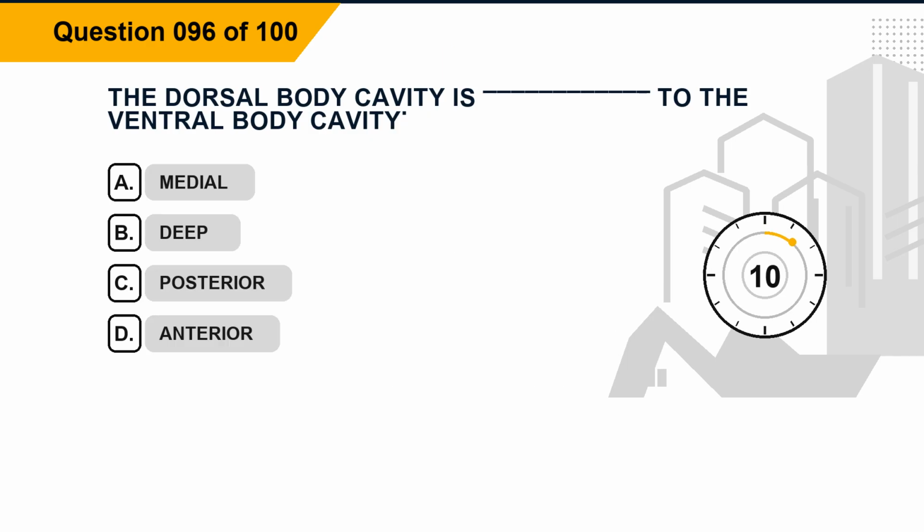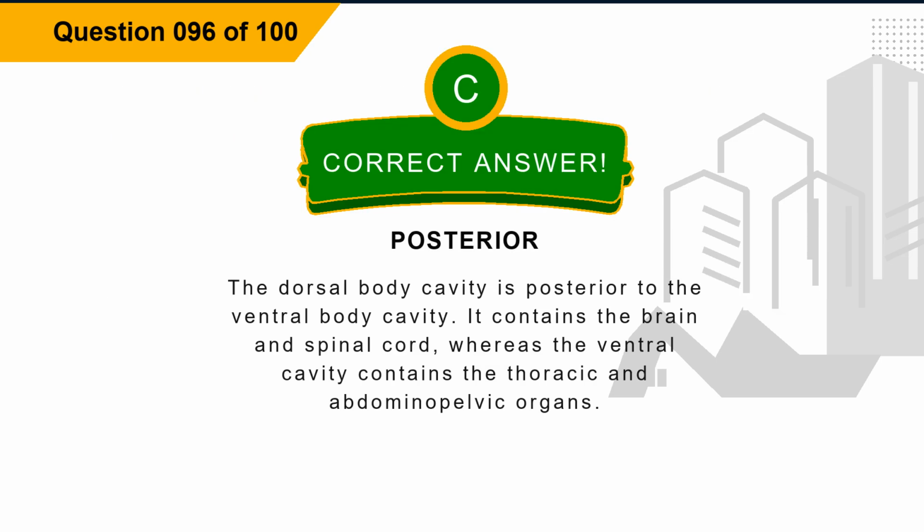Question 96. The dorsal body cavity is blank to the ventral body cavity. Option A, medial. Option B, deep. Option C, posterior. Option D, anterior. The correct answer is option C, posterior. Explanation. The dorsal body cavity is posterior to the ventral body cavity. It contains the brain and spinal cord, whereas the ventral cavity contains the thoracic and abdominopelvic organs.